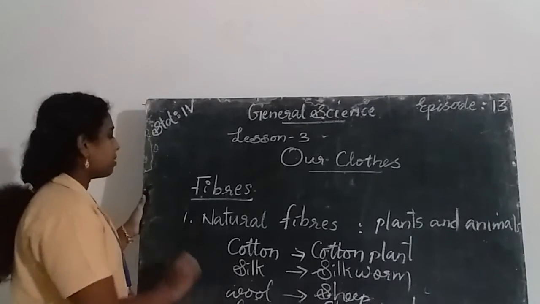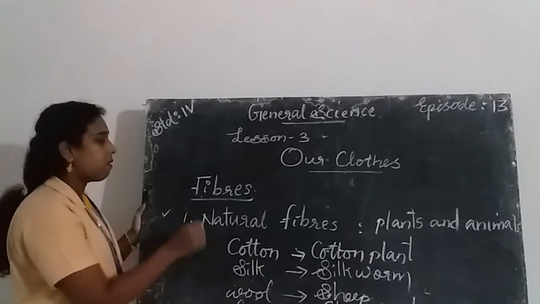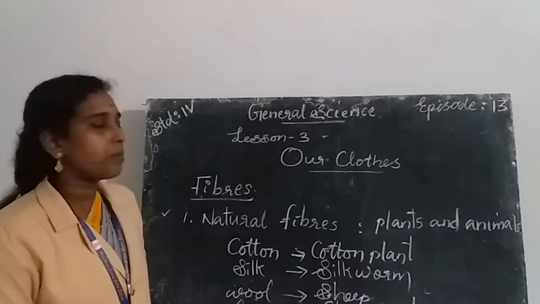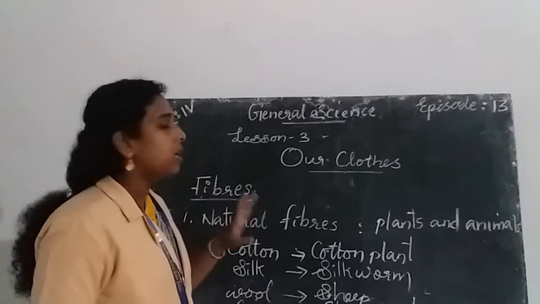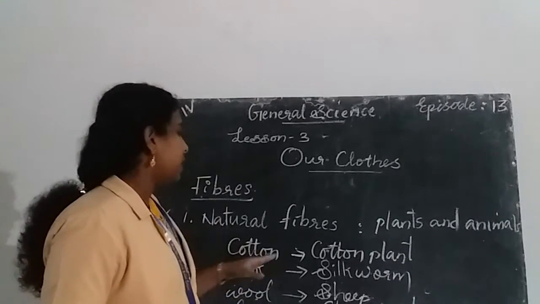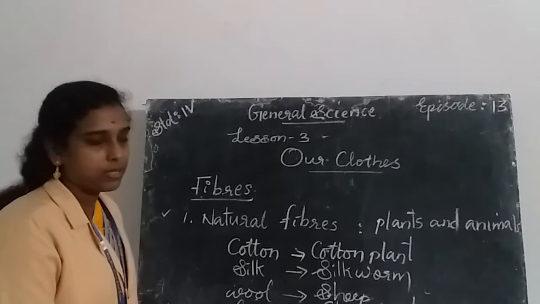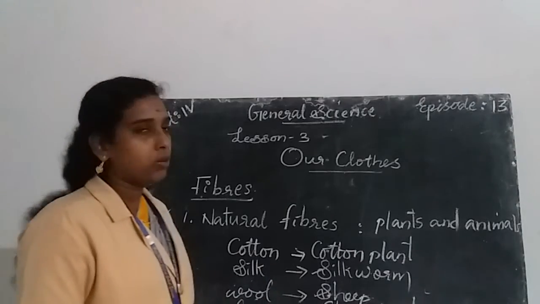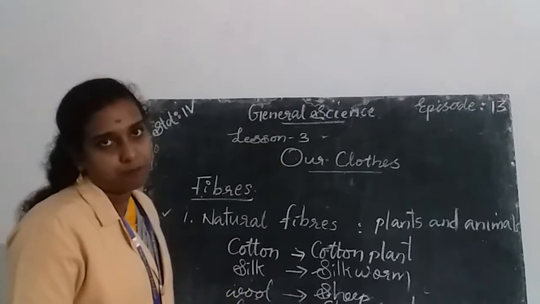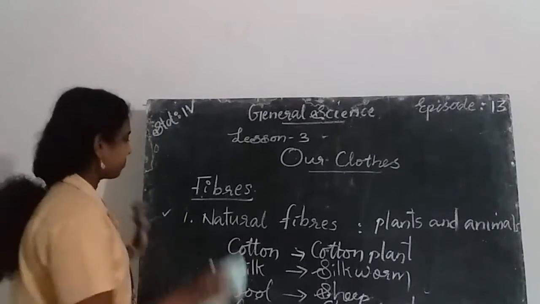So what are natural fibers? The fibers obtained from plants and animals are called natural fibers. The fiber obtained from the cotton plant is called cotton fiber, silk fiber is obtained from silkworms, wool fiber is obtained from sheep, and linen is obtained from the flax plant. These are the examples of natural fibers.